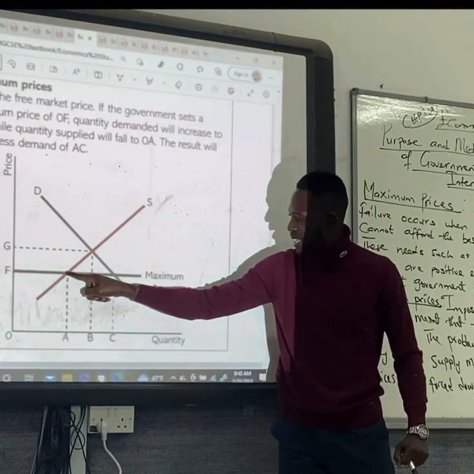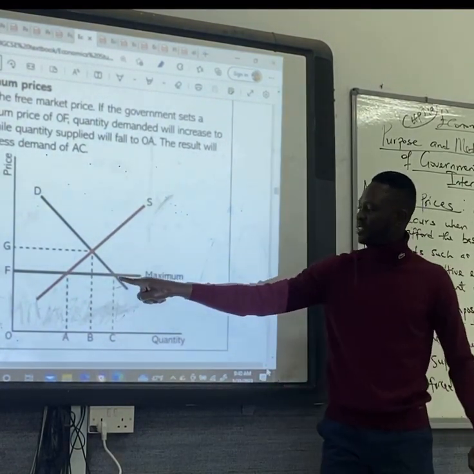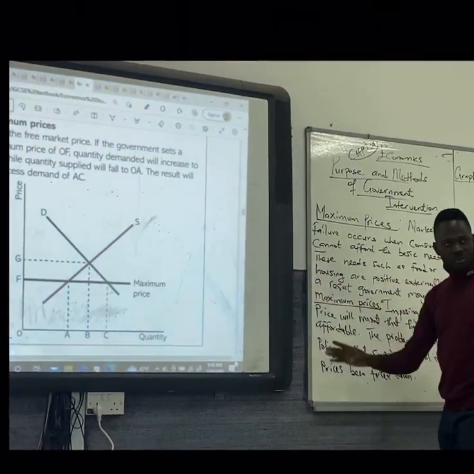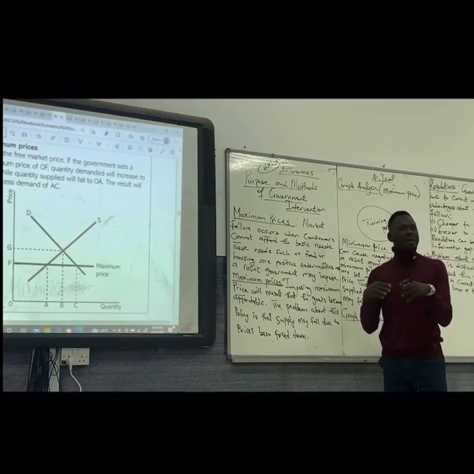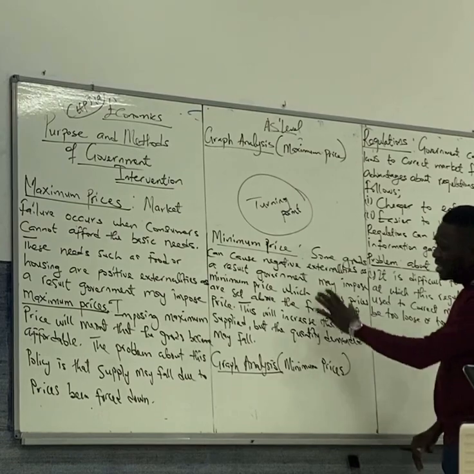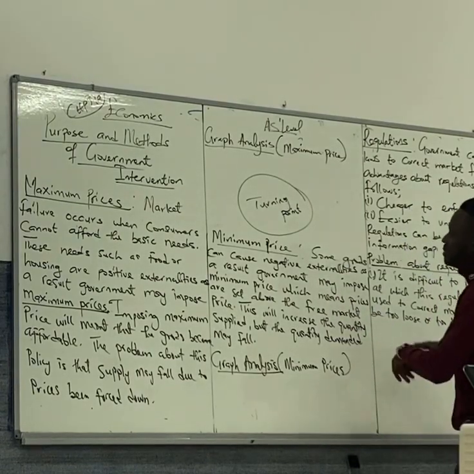Then there will be excess demand from A to C. Is it clear? So that's about maximum price. Then the next one, another method government would use is called minimum price. So for minimum price, what does minimum price mean?